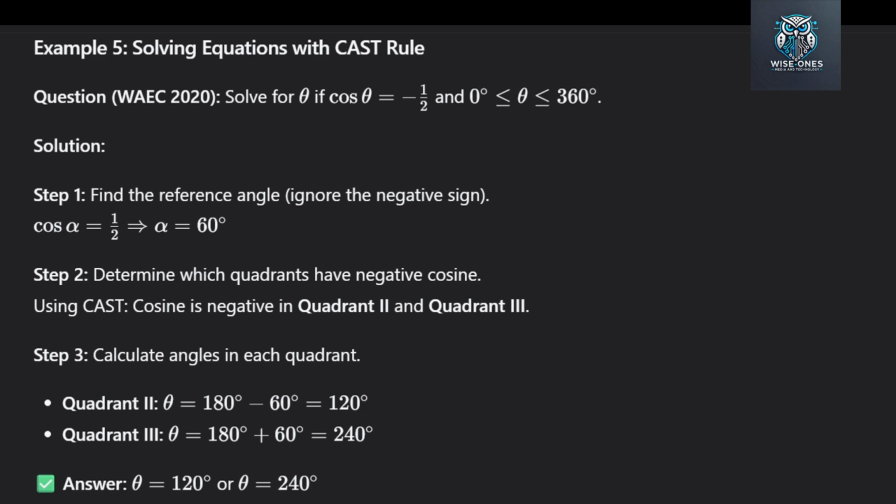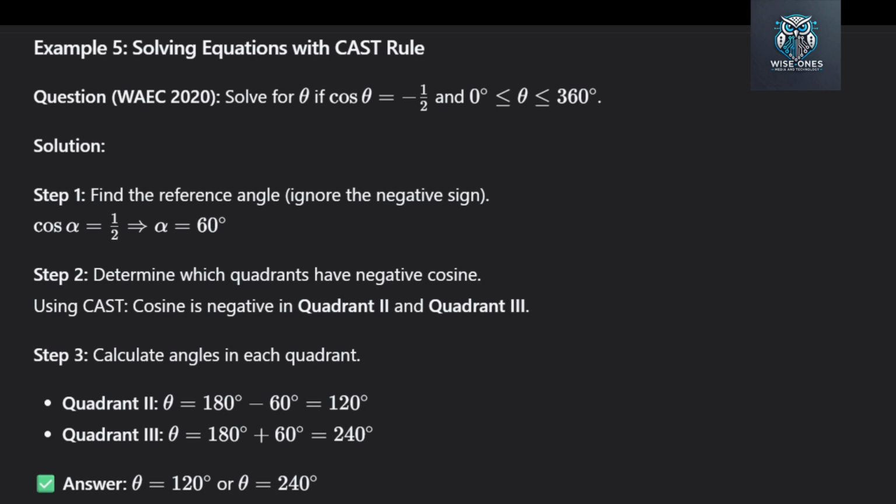Step 2. Determine which quadrants have negative cosine. We are looking for where cos theta is negative. Look at our CAST rule. Cosine is positive in quadrant 4. It is negative in quadrant 2 and quadrant 3. So our answers must be in quadrant 2 and quadrant 3.